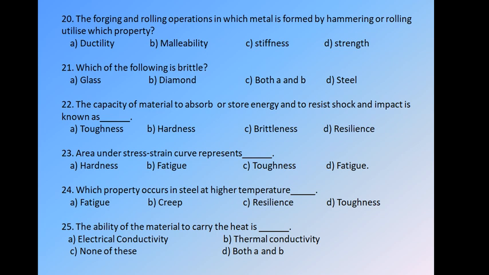Next, question number 25. The ability of the material to carry heat is... Carrying heat means transferring heat from one surface to another. We have options: electrical conductivity, thermal conductivity, C none of these, and D both A and B. The question is about the material which carries heat. Heat is a thermal property, so the answer is thermal conductivity. Next, we move to the next one.